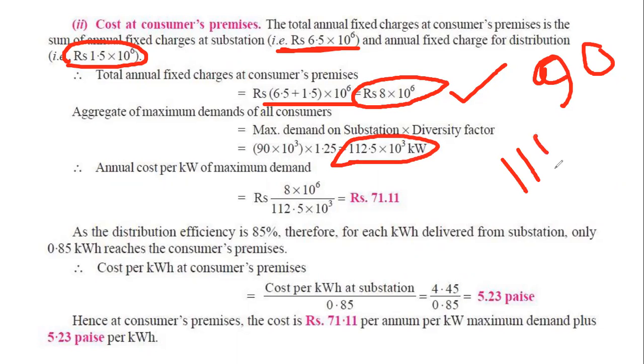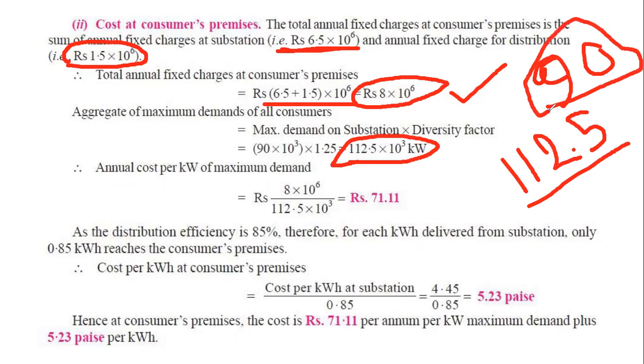We already discussed in our previous classes that the maximum demand at the consumer level is the highest. Then the 90 is the substation level. Finally, in the generation level, that is 75, that is given here. So you see that the value is decreasing. Why? Because the maximum demand is not happening at the same time. So this 112.5 is at the consumer's level.